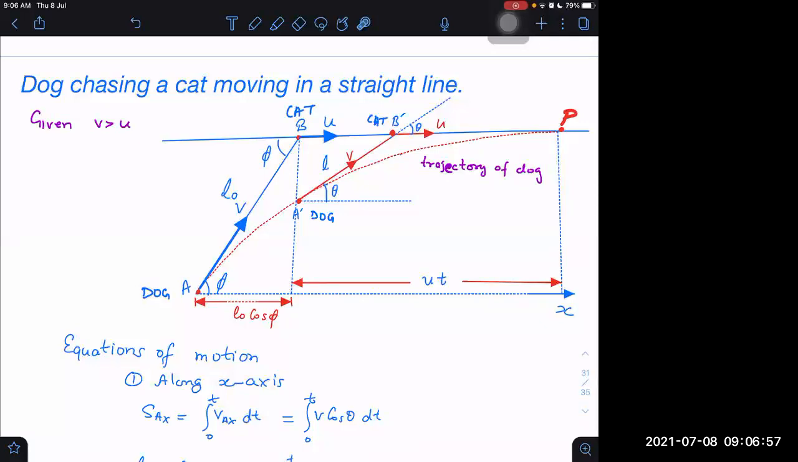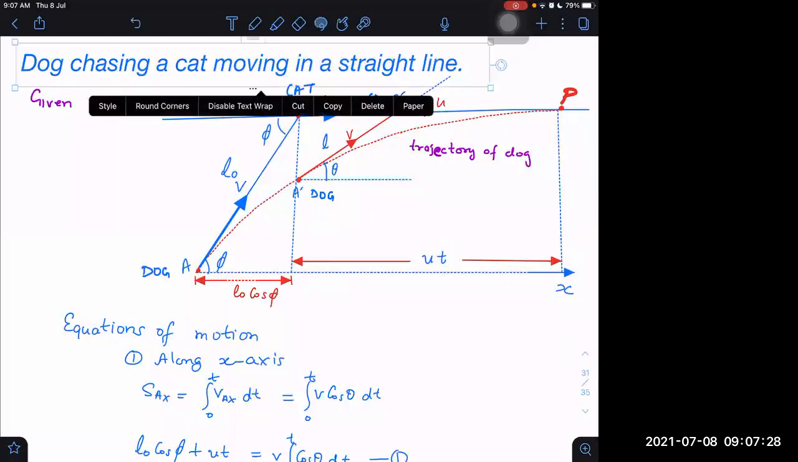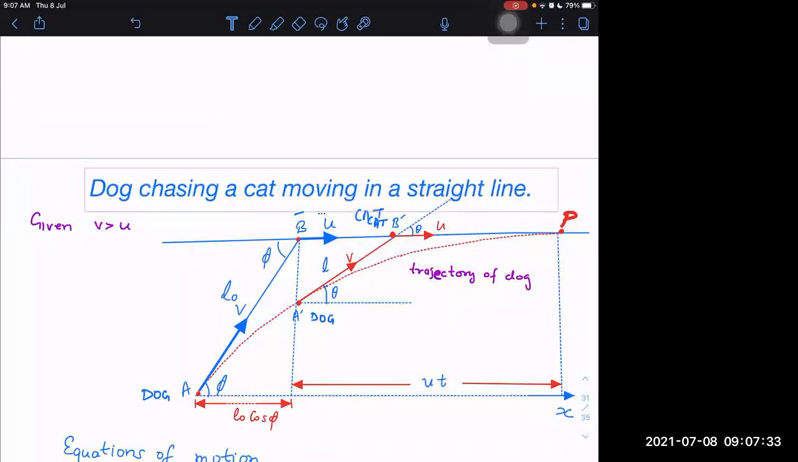Now, equations of motion I can write in two ways. This is a difficult question because we should know the exact way to do it, otherwise we will be stuck and will not be able to finish it. The way to do it is to write one equation along the x-axis, the line parallel to the path followed by the cat.